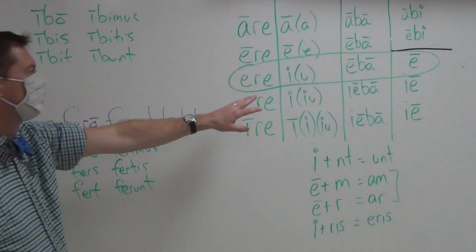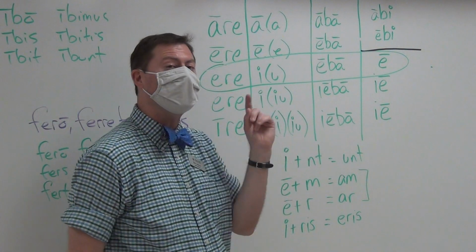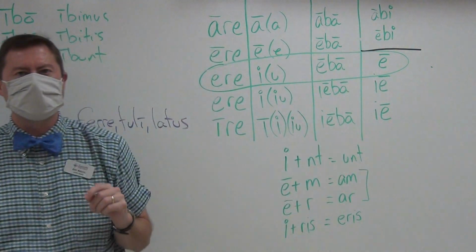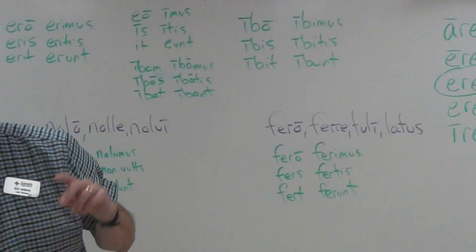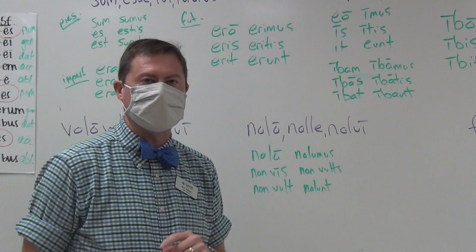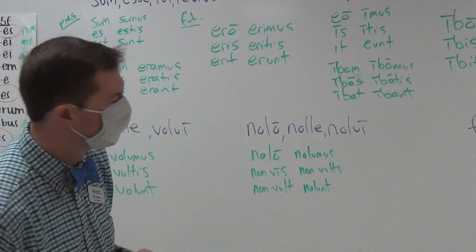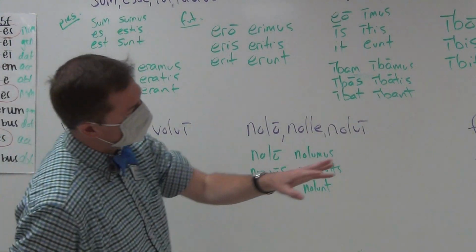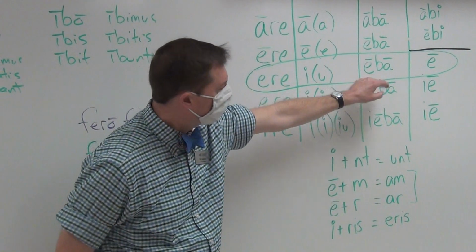Now, not in the present. In the present, all bets are off. But in the imperfect and the future, they want to be third conjugation. And that's your third item. There's going to be more, hopefully. W-A-N-N-A-B-E. Want to be. Now, if they want to be third, then think about the imperfect will have an EBA.